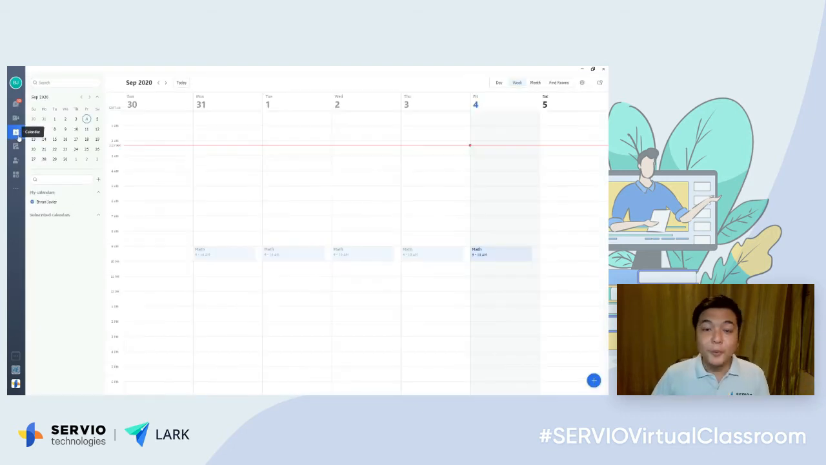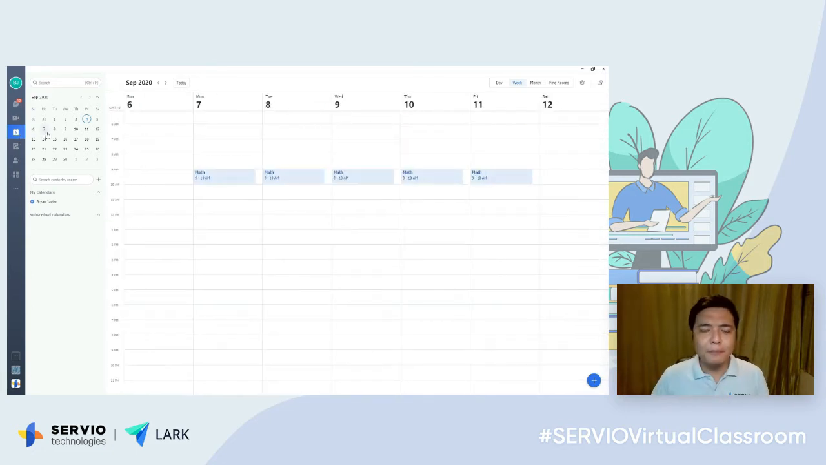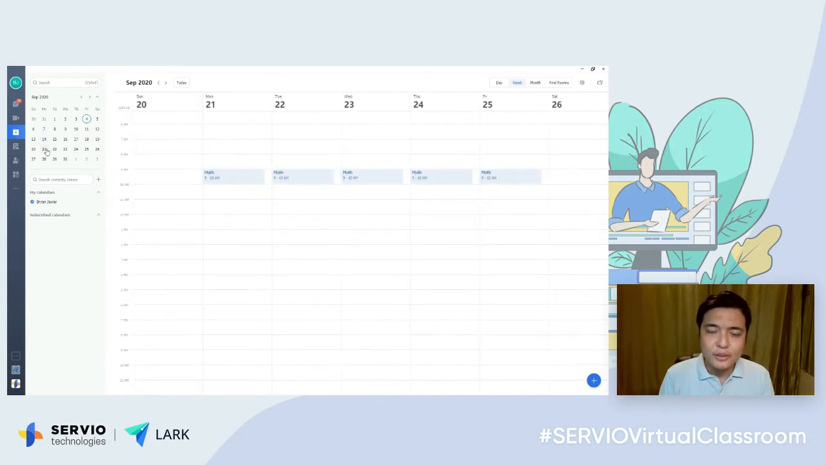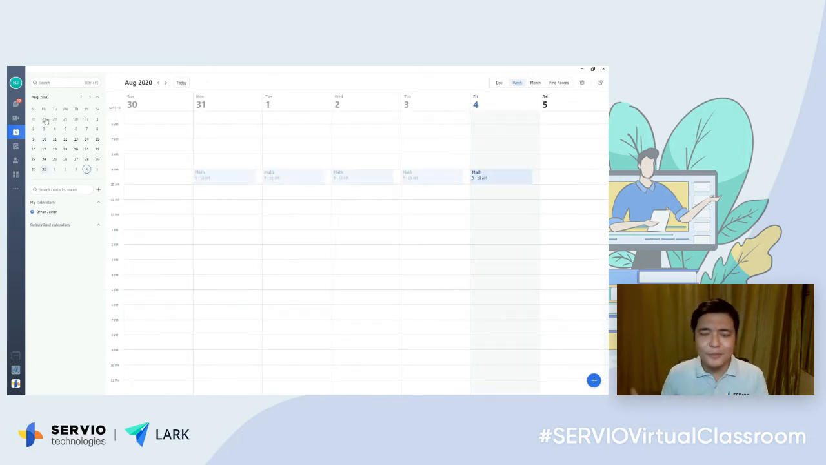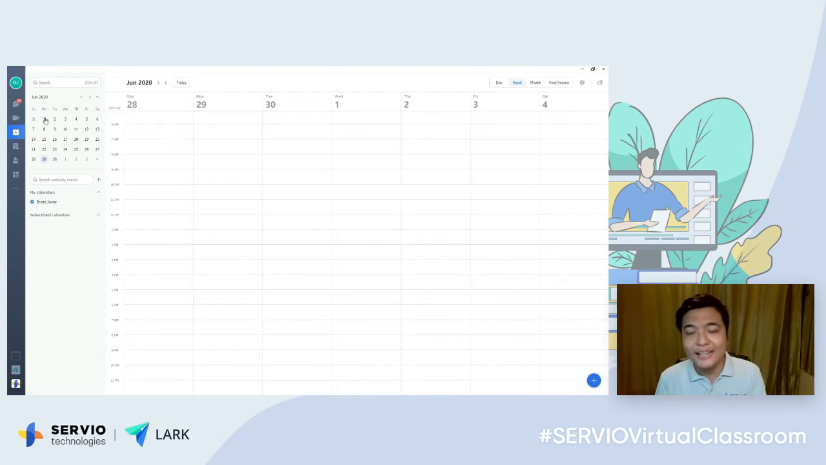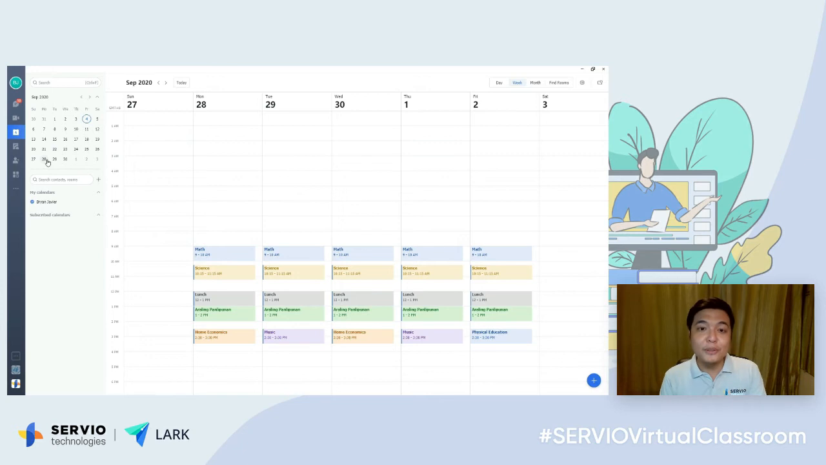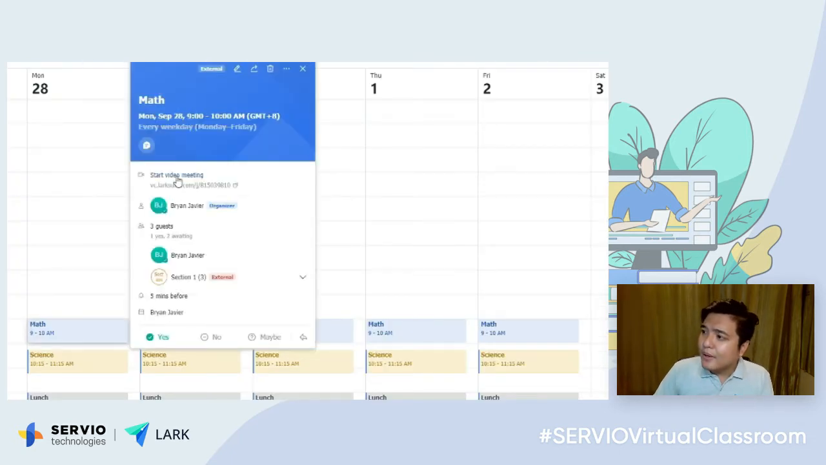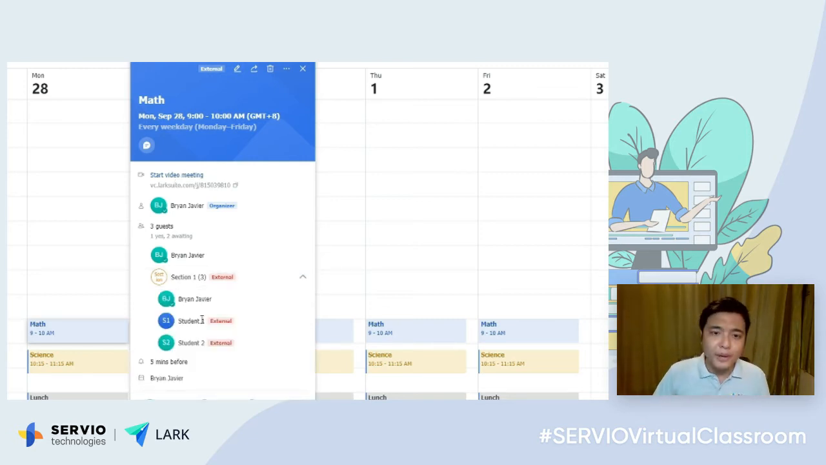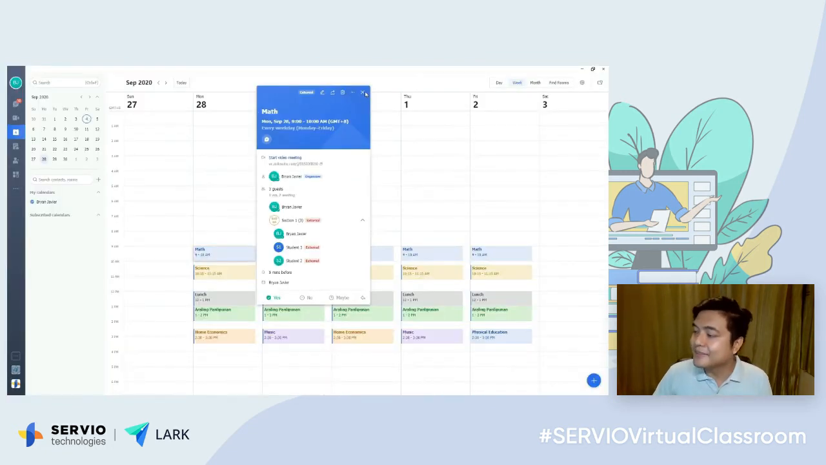So now we will go to the calendar. In the calendar, we would be able to help you set up all the classes of your student so that your students would have a bird's eye view of the schedule of all the subjects and all the classes that they have. Once this is set up, your students would also be notified if a class is about to start. From the calendar also, they could join the class. So through this, start a video meeting or join the video meeting. So you will see all the students who should be part of that particular class.